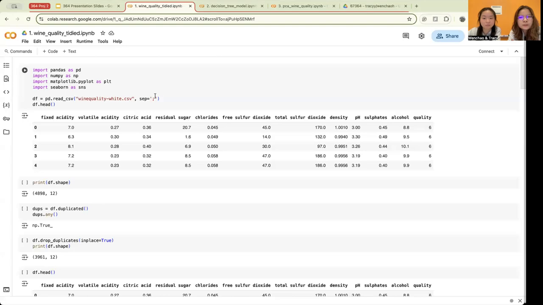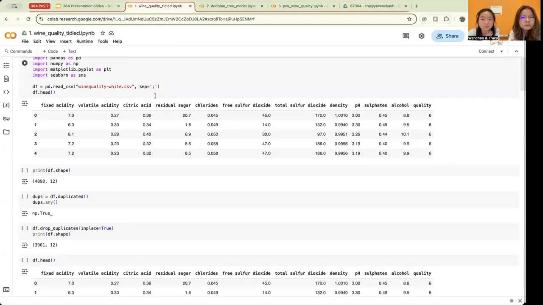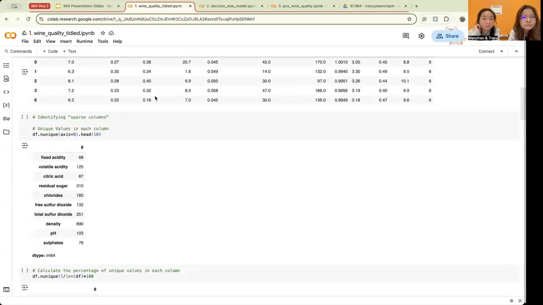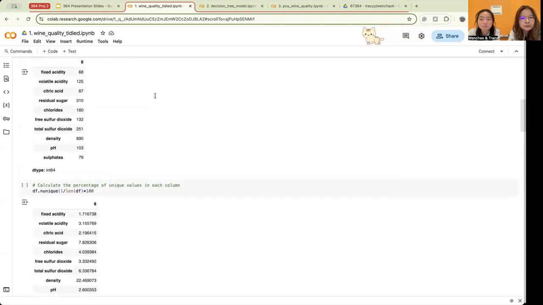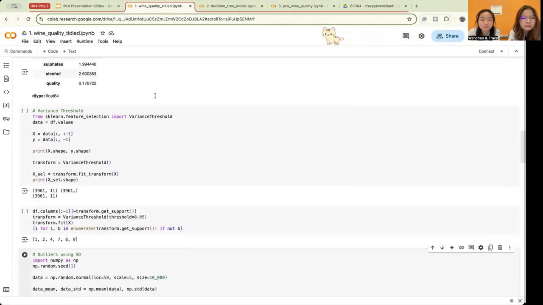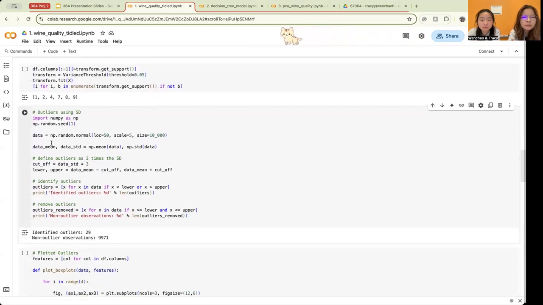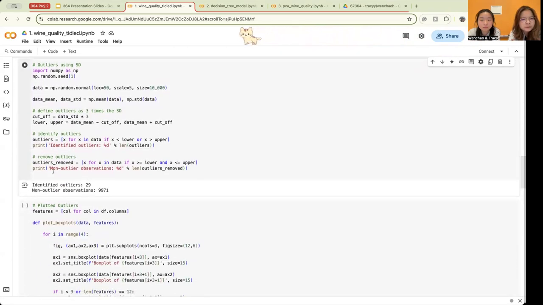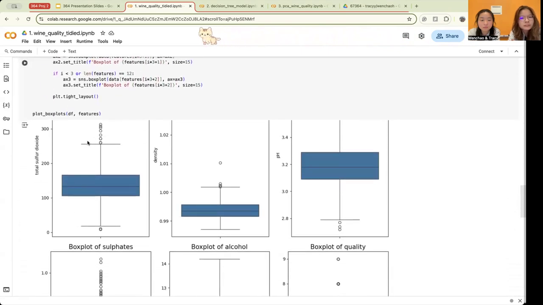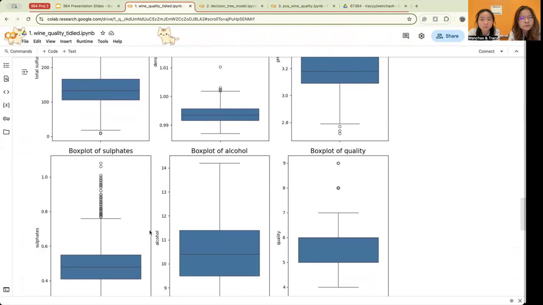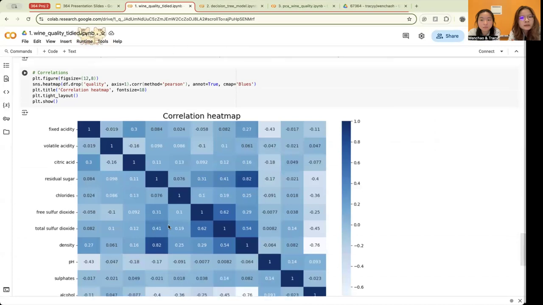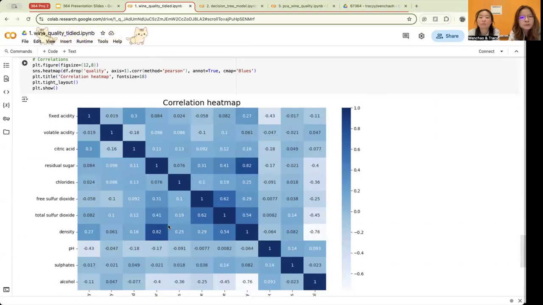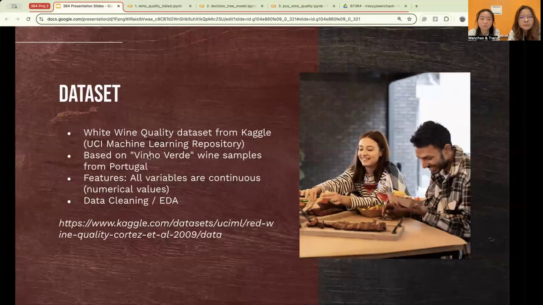So let me share what that Jupyter Notebook looks like. First we imported the data, saw what it looks like, and then identified any duplicates in each column, and then dropped them. And then we checked if there are any outliers using standard deviation, identified them, and plotted them in box plots to really see where they are located in each of the variables, and also looked at the distribution for each variable. And lastly, we created a correlation heat map to see which variables are highly correlated as part of our EDA. So let me go back to the slides.